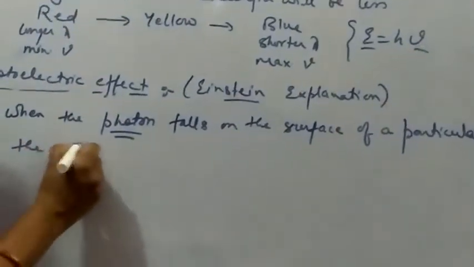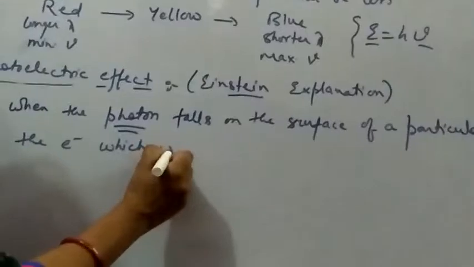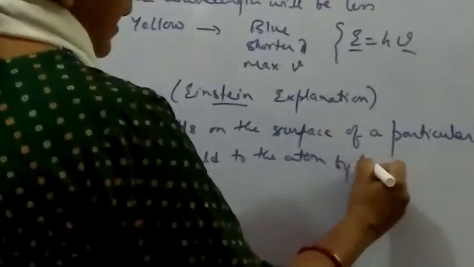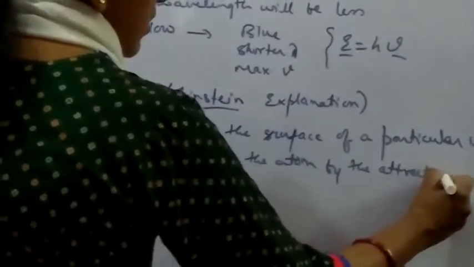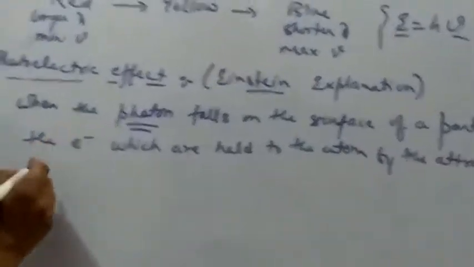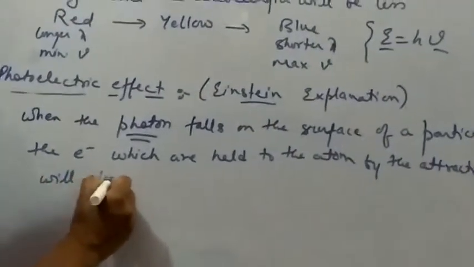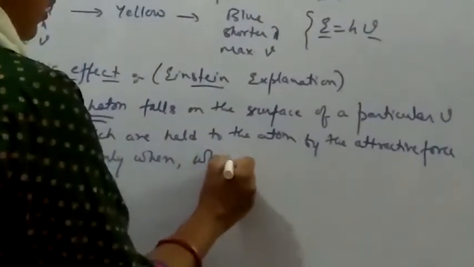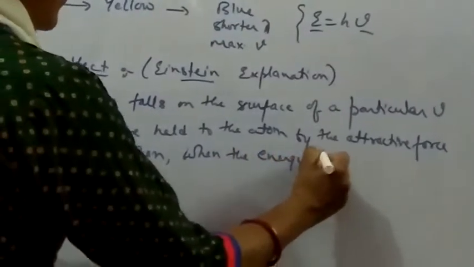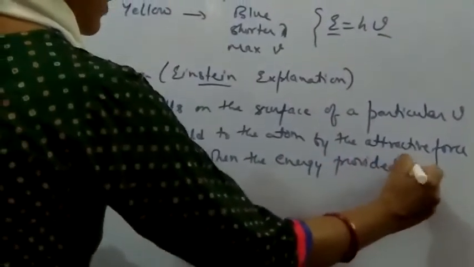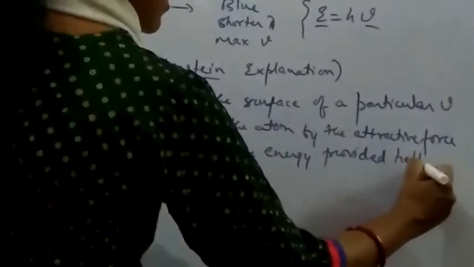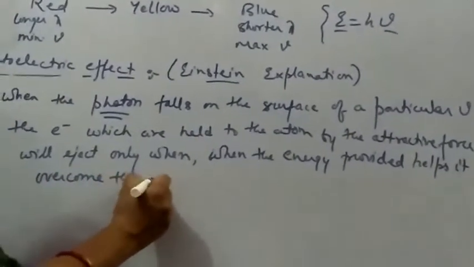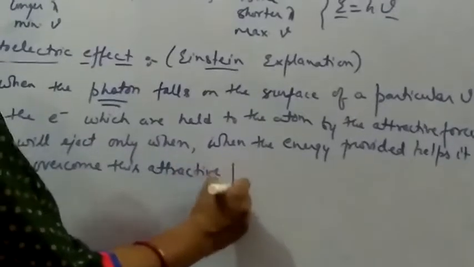the electrons which are held to the atom by the attractive force will eject only when the energy provided helps them to overcome this attractive force, right?